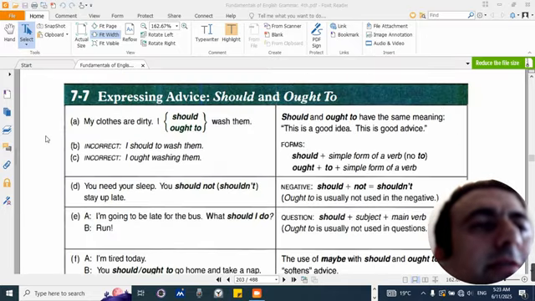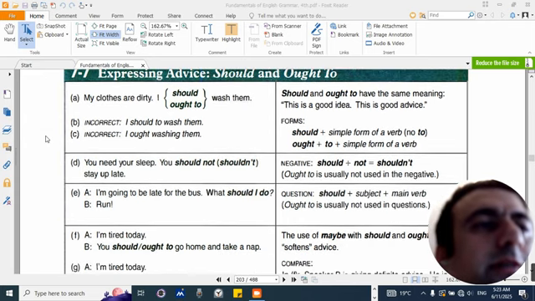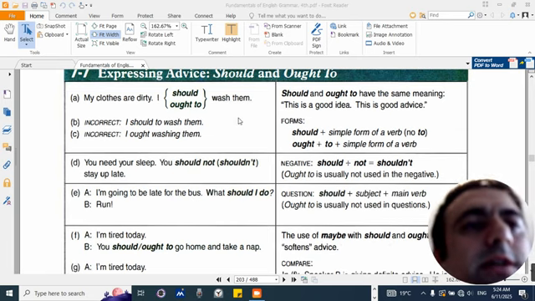7.7. Expressing advice. Should and ought to. A. My clothes are dirty. I should, ought to wash them. B. Incorrect: I should do wash them. C. Incorrect: I ought to washing them. Should and ought to have the same meaning. This is a good idea. This is good advice. Advice.